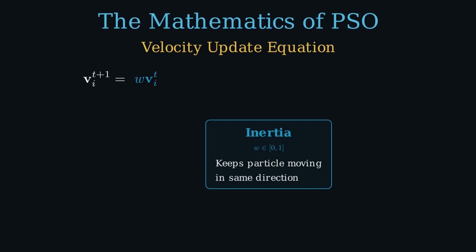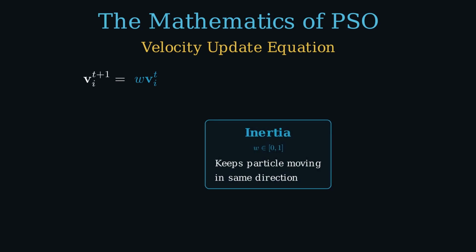The first term, w times v sub i at t. This is inertia. The particle's current velocity scaled by a weight w, typically between 0 and 1. If w is close to 1, the particle carries a lot of momentum. It keeps moving in roughly the direction it was already heading. If w is close to 0, the particle is more willing to change course immediately. This single parameter controls how much the swarm explores versus exploits. Too high, the particles fly past good solutions. Too low, the swarm stops searching and collapses prematurely.